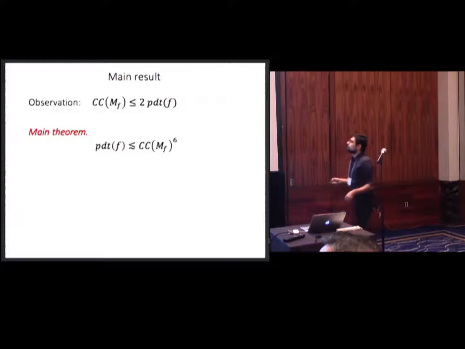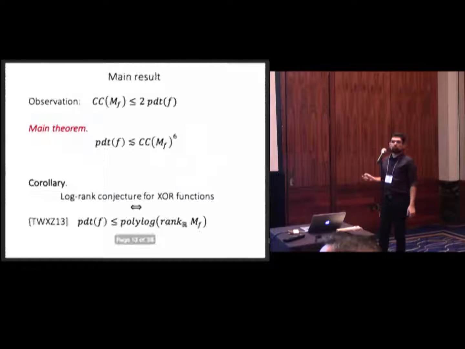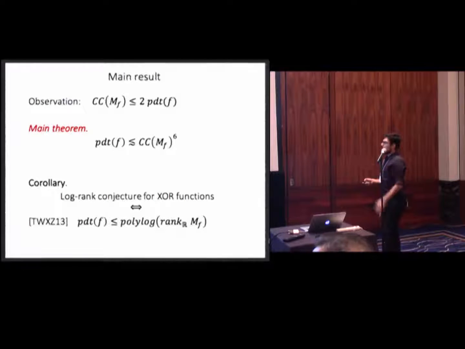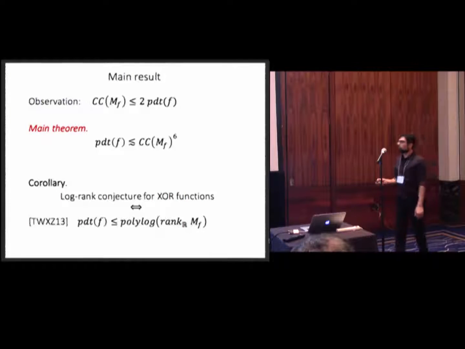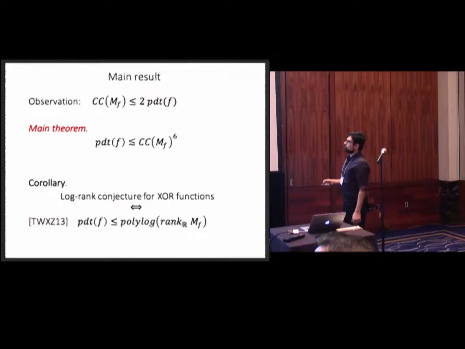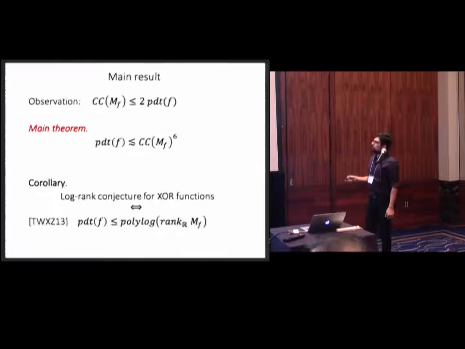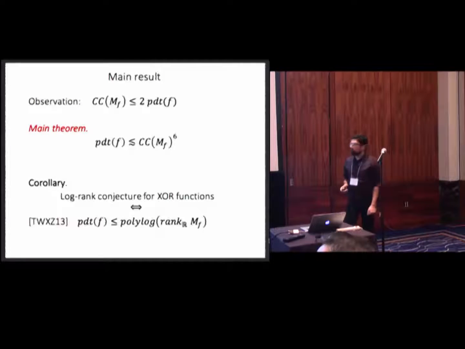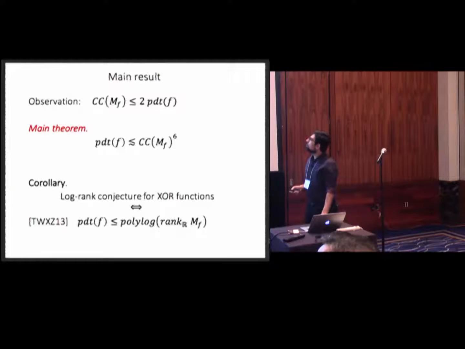And this has an immediate corollary. That means the log-rank conjecture for XOR functions is equivalent to the following conjecture that was given in 2013 by Zhang, Wang, Xie, and Zhang. As an approach to prove the log-rank conjecture, they made this conjecture that parity decision tree is always bounded by polylog of the rank of the matrix. But since we know parity decision tree is also bounded by this, then this implies that these 2 are equivalent. If you prove the log-rank conjecture, that would just also imply this one.